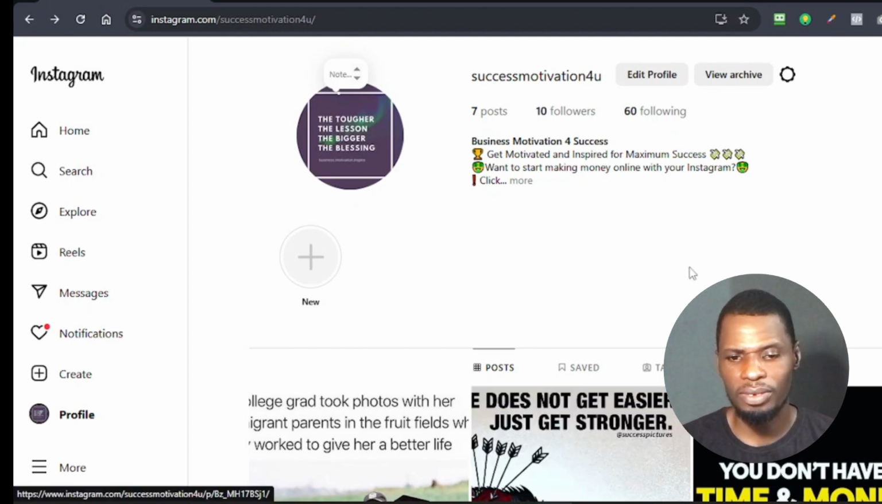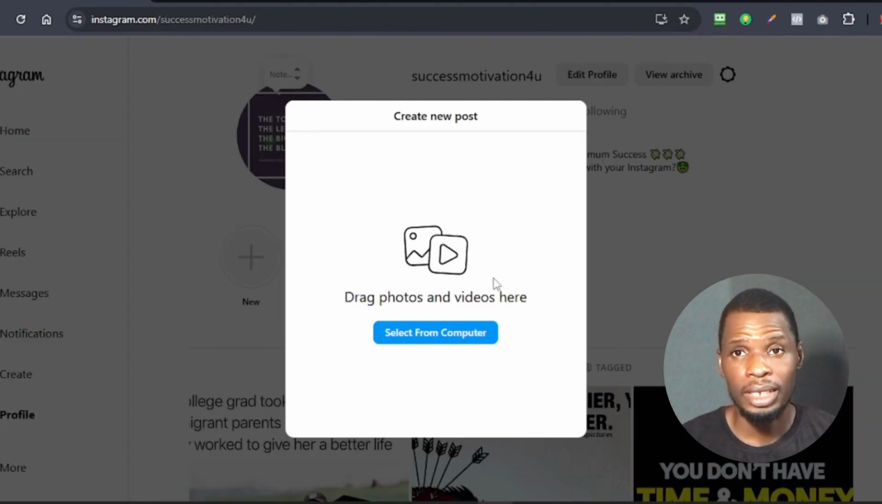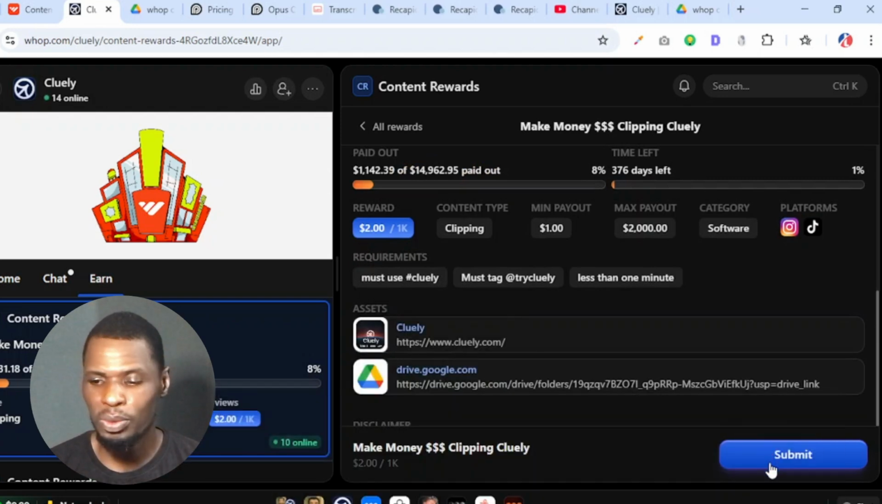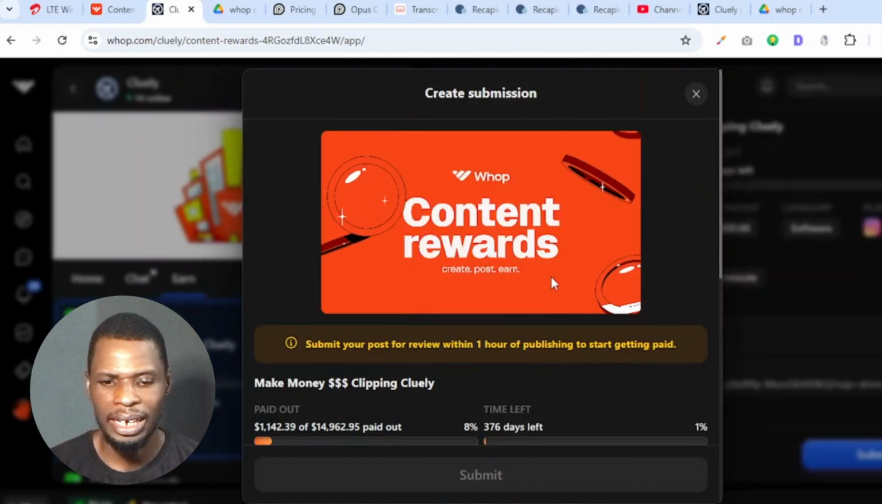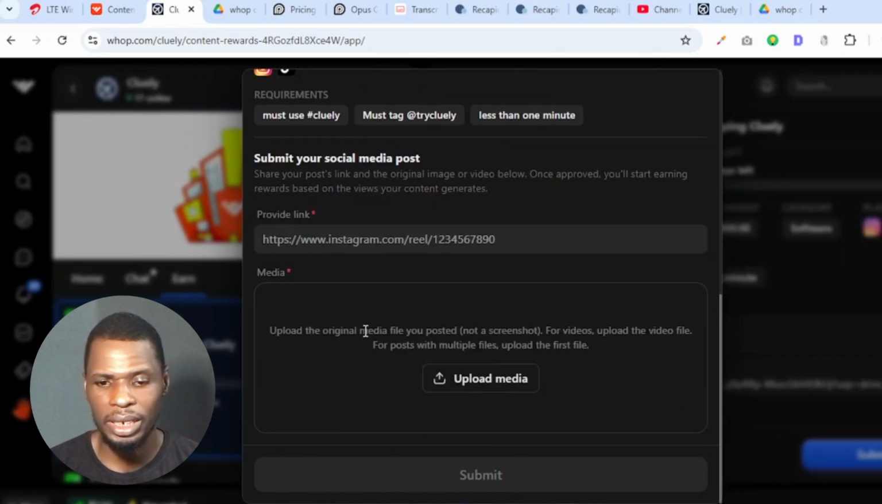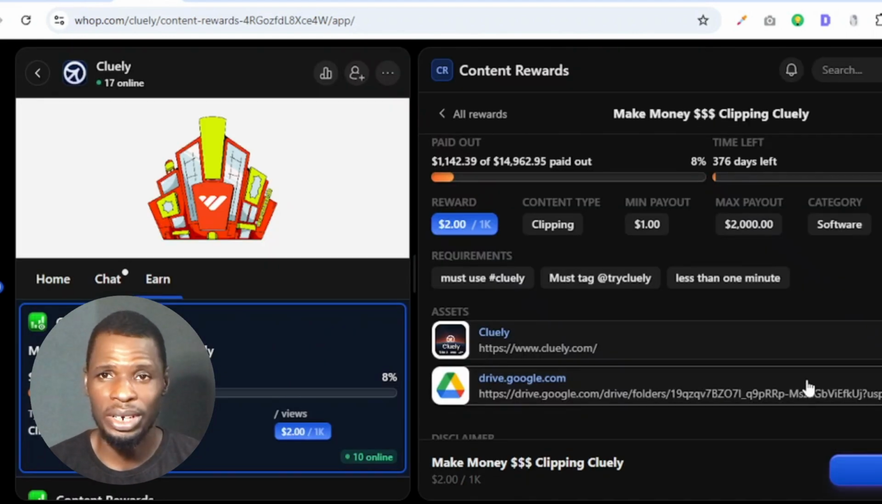So once you have your page already, all you just have to do is click on create, go ahead and upload your video, and make sure that if the work tells you to put anything in the description, you have it in the description. So once you're done posting, the next thing you need to do within an hour of posting is click on your submit button here, and then right here you can go ahead and drop in your link and then drop in the video that you uploaded on your social media account, and you can go ahead and submit. And once your video is approved, you can start making money. So that is how easy it is to make money with content clipping.